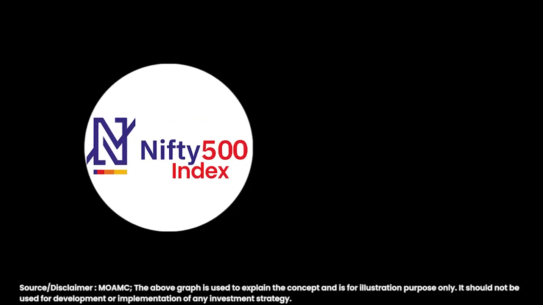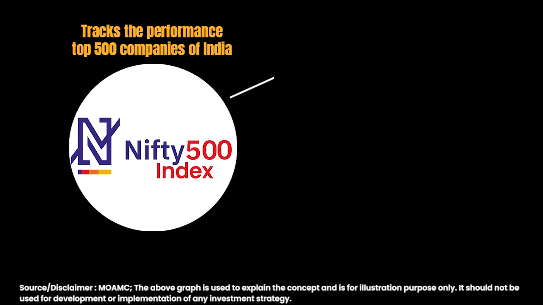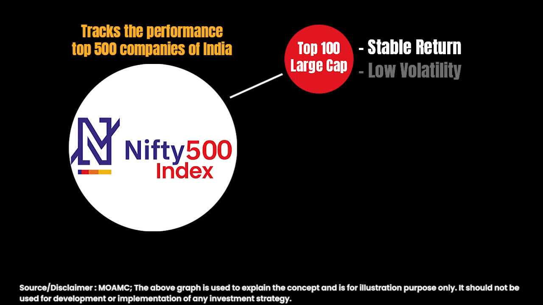To begin with, let us first clearly understand what exactly is Nifty 500 index, because there is still a lot of confusion for this index. In simple language, Nifty 500 index tracks the performance of top 500 companies of India. So if you break Nifty 500 index, it includes top 100 large cap companies of India. These large cap companies may help you generate a stable return without too much volatility.